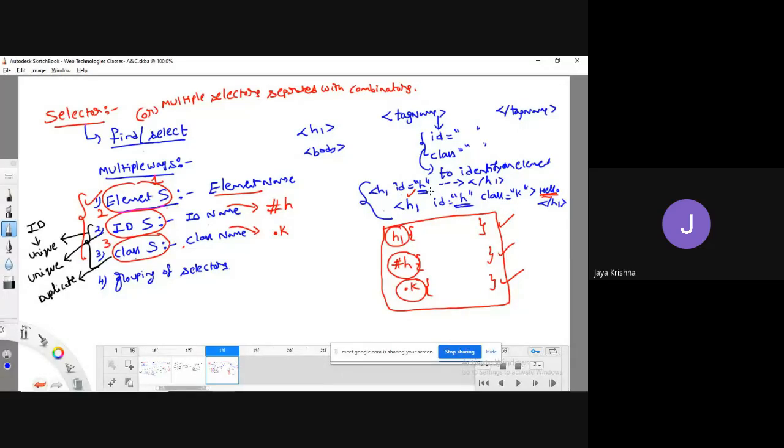As we are trying to follow this property, with the help of the ID selector, we can apply unique styles. With the help of the class selector, we can apply similar kinds of styles.